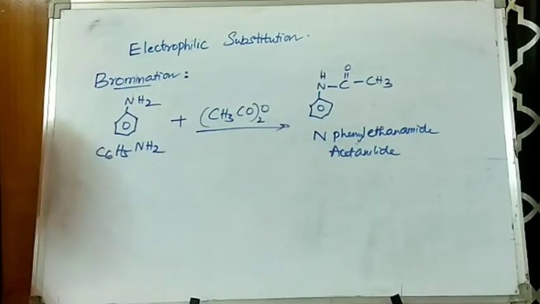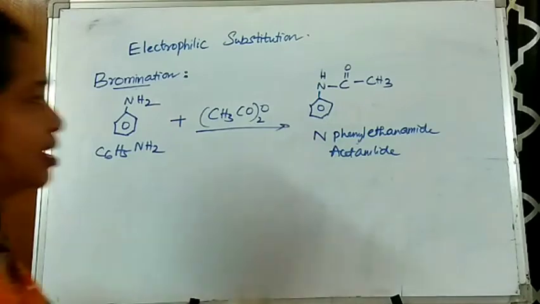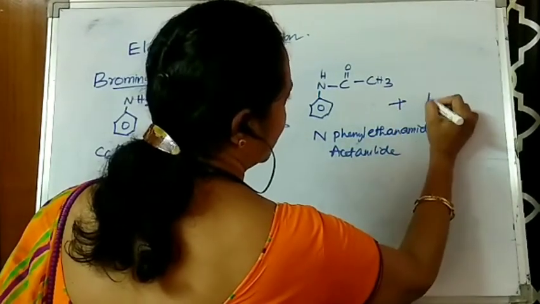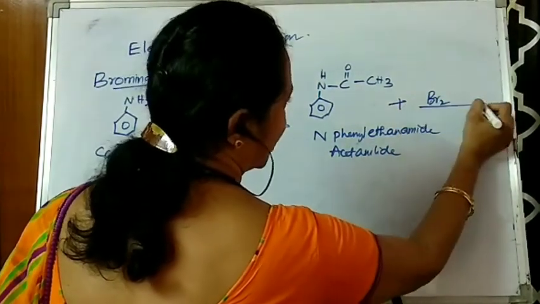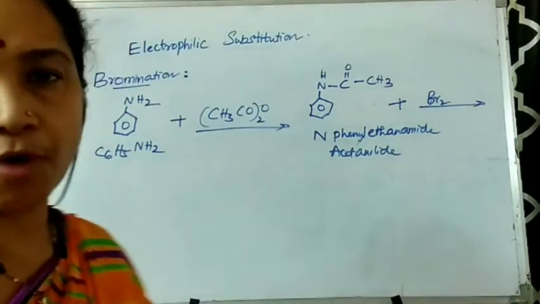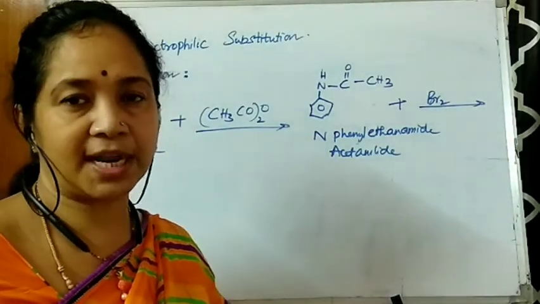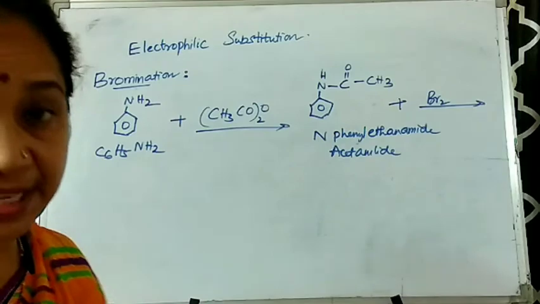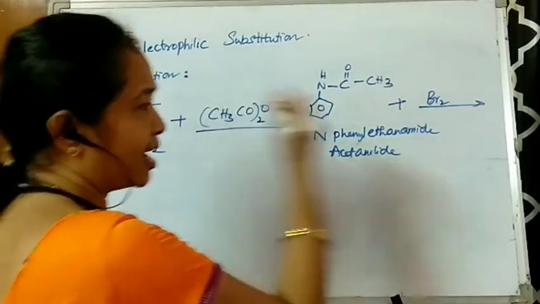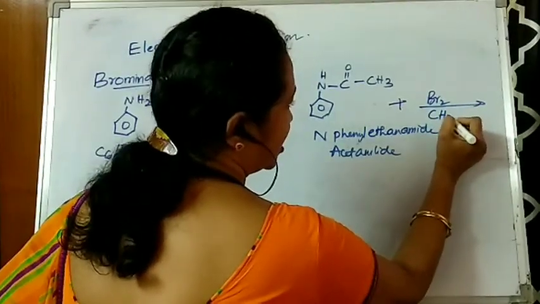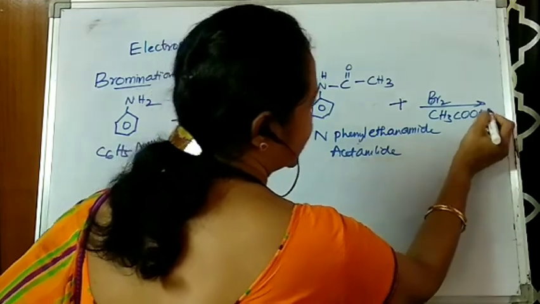So first of all, it is converted like this, and then it is treated with bromine. An electrophilic substitution reaction is done, but here, instead of water, I am taking an organic solvent like carbon disulfide, or acetic acid. Here I took acetic anhydride, so I am taking CH3COOH, acetic acid.